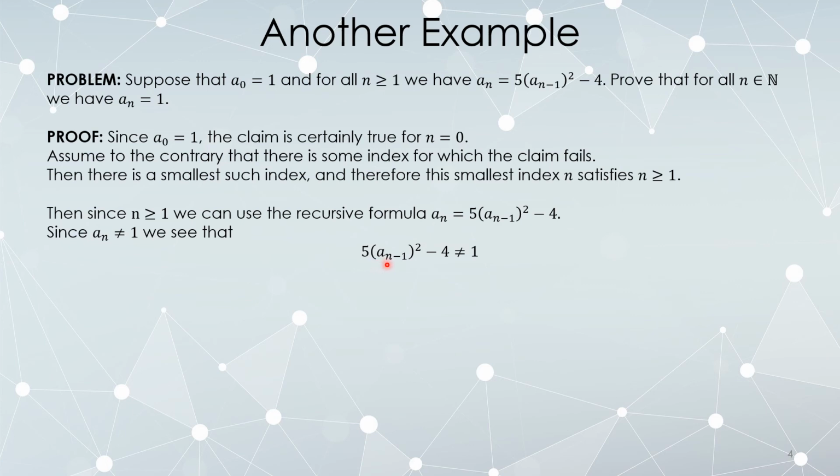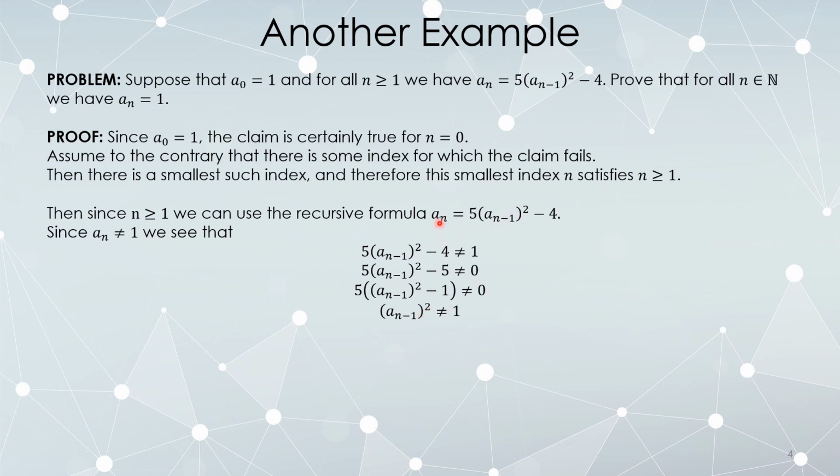So 5 times a sub n minus 1 squared, minus 4, is not 1. That's exactly a sub n, so this is not 1. We can move some things around and conclude that a sub n minus 1 squared is not 1. If a sub n minus 1 squared were equal to 1, then a sub n would also equal 1.